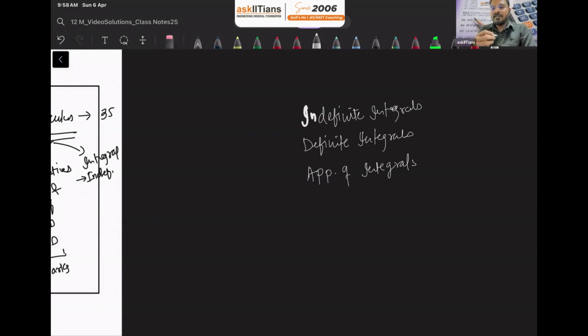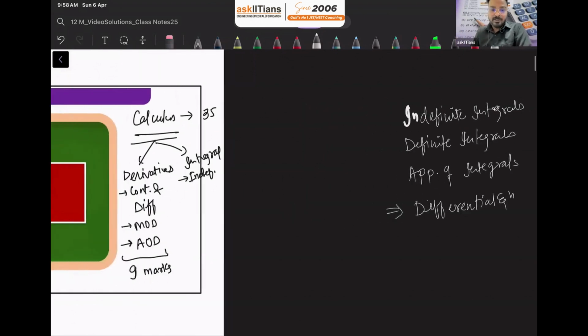Once we are done with integrals and derivatives, the combination of both is the chapter differential equation. So differential equation is a combination of both derivatives as well as integration.